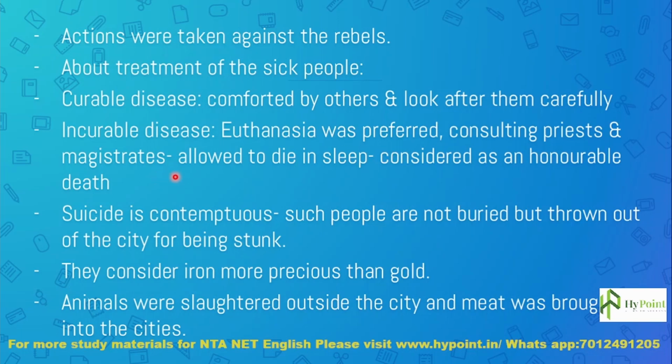So in Utopia, euthanasia is practiced by consulting priests and magistrates, only for those affected by incurable diseases, and they are allowed to die in sleep. If one person who is affected by an incurable disease opts for euthanasia, then that death is considered an honorable death.